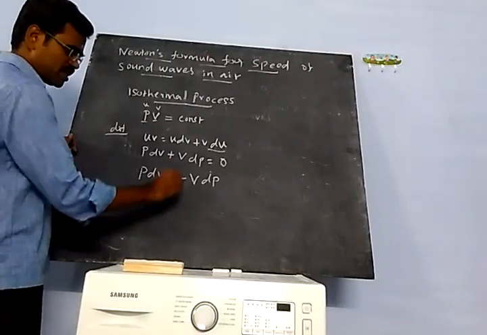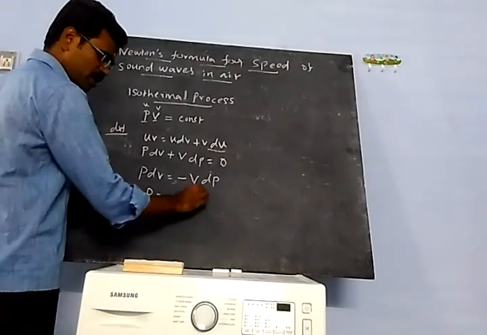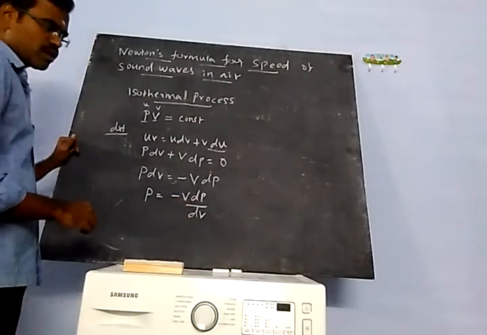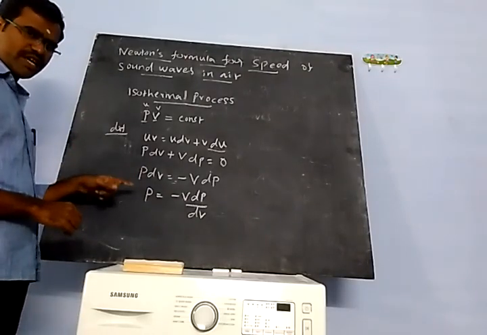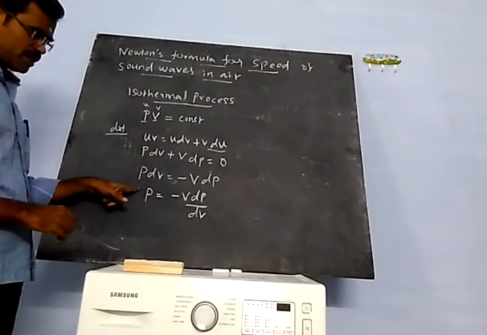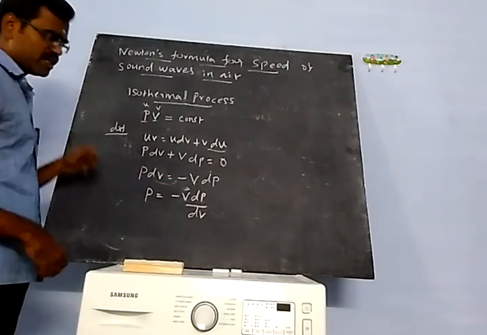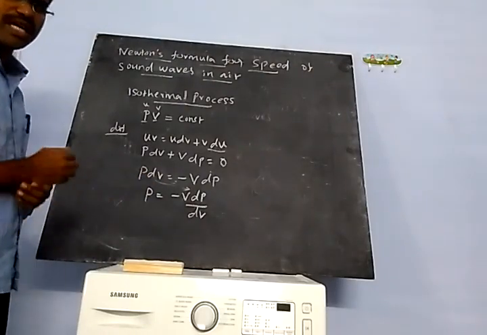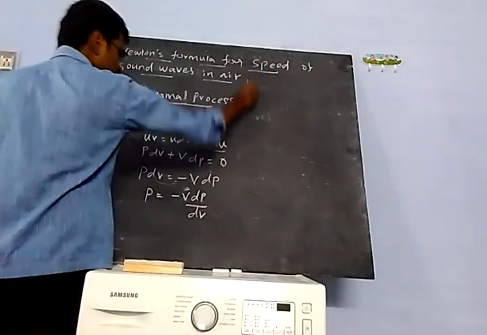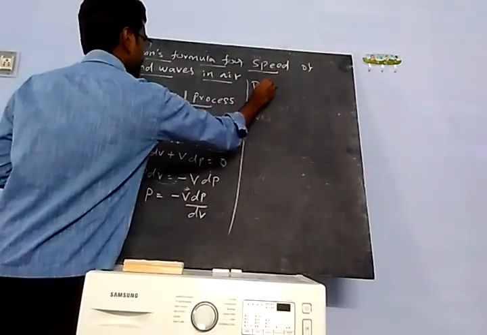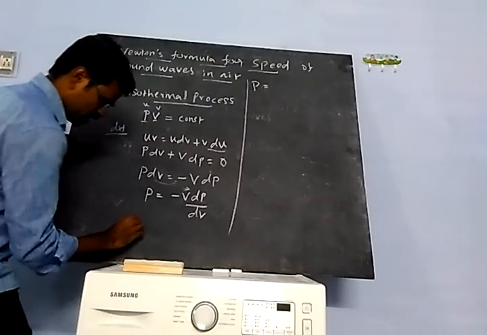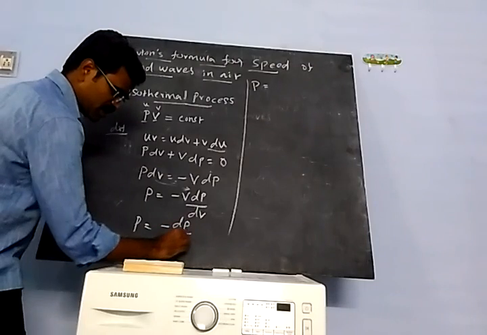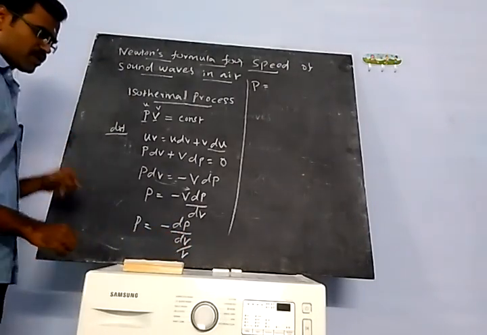Then P is equal to minus V dP by dV. Do you understand this step? dV is going to the right-hand side, so it goes in the denominator. So P is equal to minus V dP divided by dV. Then next, P is equal to minus dP by dV divided by V.